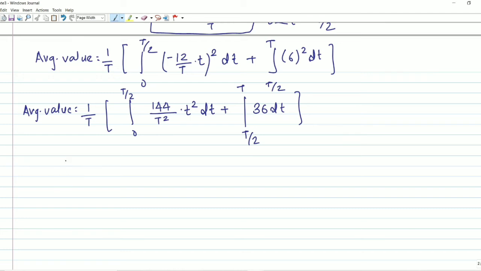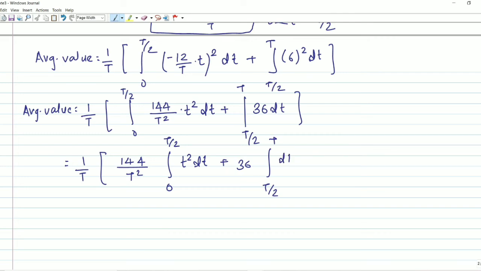We have to further simplify. It will become 144 divided by capital T square, which is constant. We can take it out of the integration. We have to integrate from 0 to T by 2 the integration of t square dt, and 36 is constant. We can take it out of the integration. We have to integrate from T by 2 to T dt.